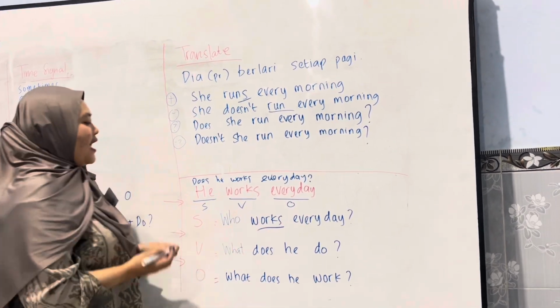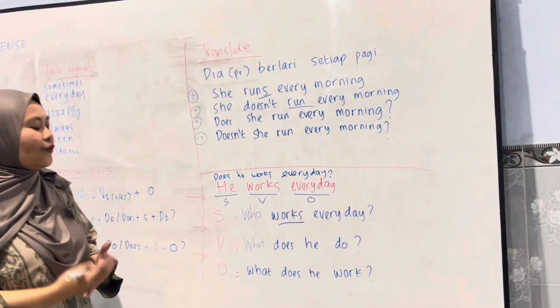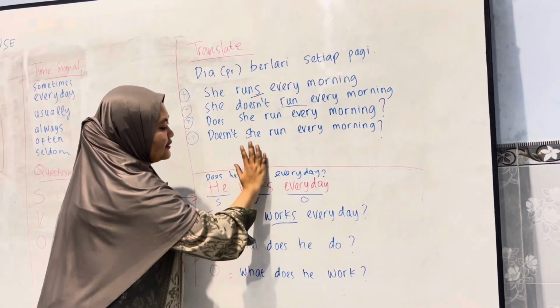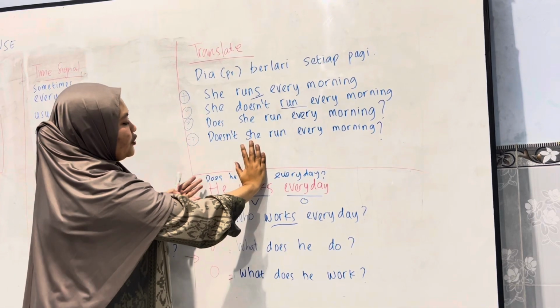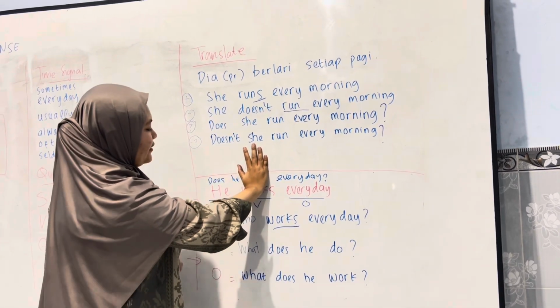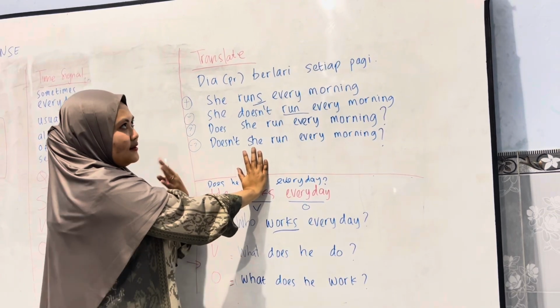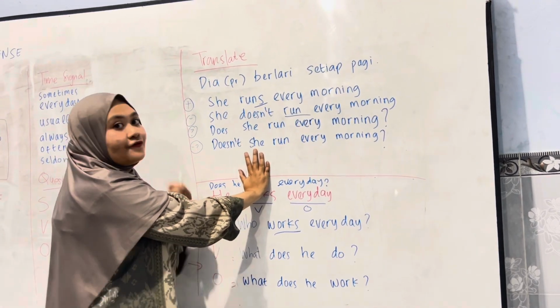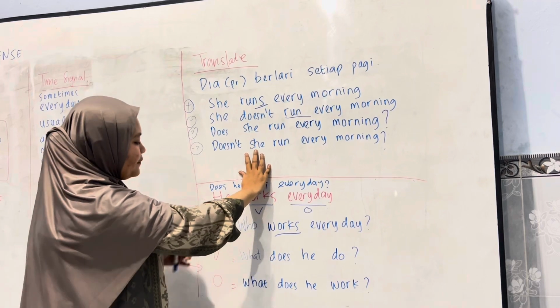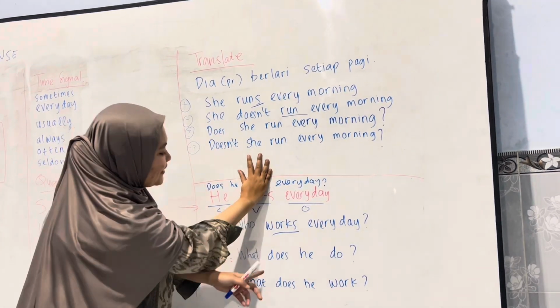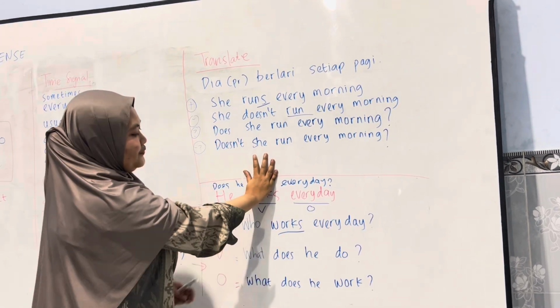Okay, you get it? And when we want to know about the verb, you just cover the verb with your hand, okay? So the sentence is just: does he every day. When we want to ask about the verb, we make a question with what, because it is a verb. What does he do?